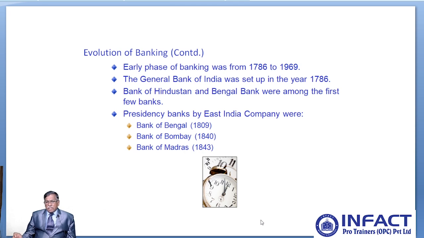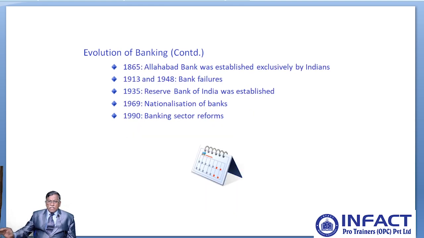After that, the East India Company, which was ruling India then, started certain presidency banks. They are Bank of Bengal in the year 1809, Bank of Bombay in 1840, and Bank of Madras in 1843. This Bank of Bengal was originally started as the Bank of Calcutta in 1806 and got renamed as Bank of Bengal in 1809. In 1865, Allahabad Bank was established exclusively by Indians. In the years 1913 and 1948, certain bank failures happened.